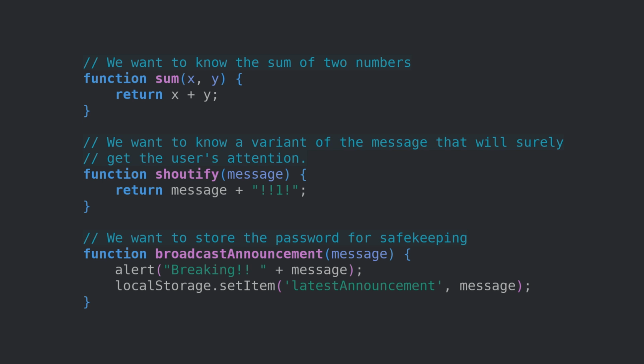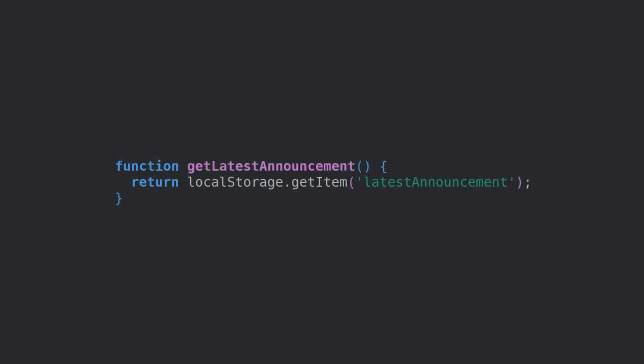In general, there are two reasons why we'd want to call a function. Either we want to know something, such as calculating the sum of two numbers, or the height of Mount Everest, or we want to have an effect on the outside world, such as announcing our breaking new redefinition of what a second is. Now, these are not exclusive.